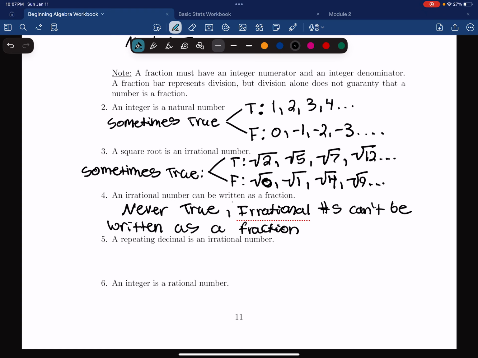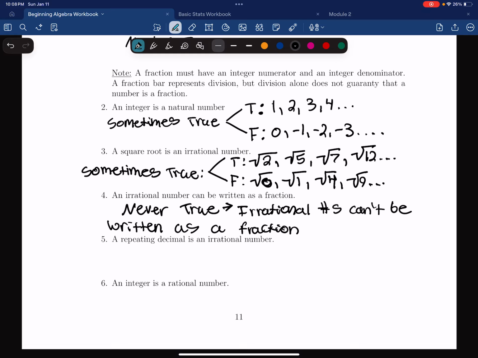So, for example, as I stated before, something like pi over 4 is technically not a fraction. Now, it does have a division bar, but the division bar alone doesn't mean that you technically have a fraction. So that's why this statement is never true, because an irrational number, by definition, can't be written as a fraction. So anytime you have a fraction, it's not irrational. So that's why this is never true.